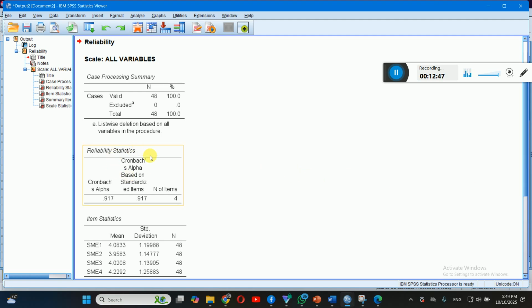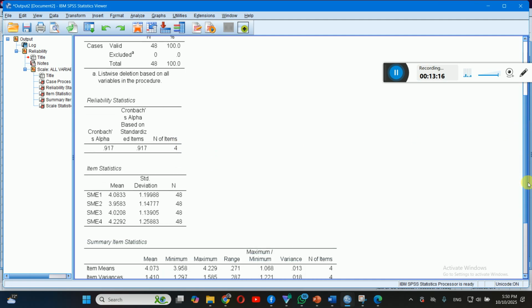What is really important for us is not the case processing summary, which just talks about the valid number and excluded cases. For example, if there are any excluded values; in total we have 48 responses, right? Reliability statistics is what is really important. The Cronbach alpha value is 0.917, which is greater than 0.7. It means the items are consistent with one another, and this is important, right?